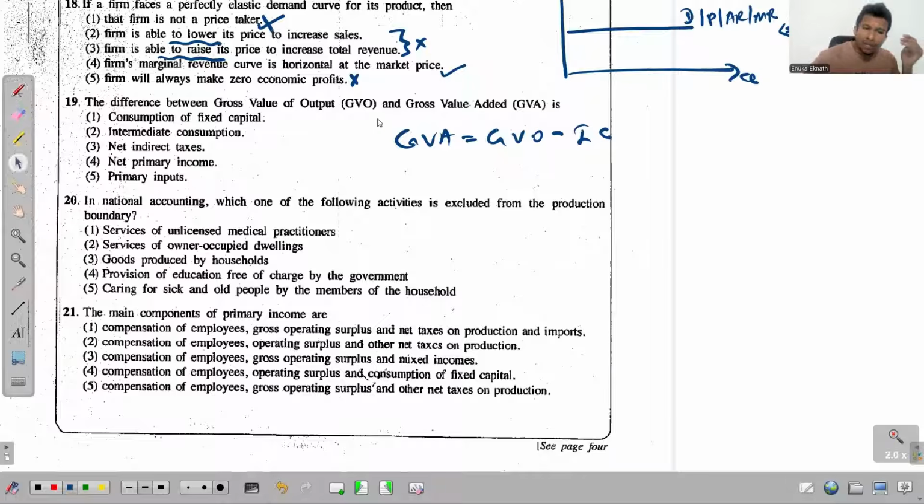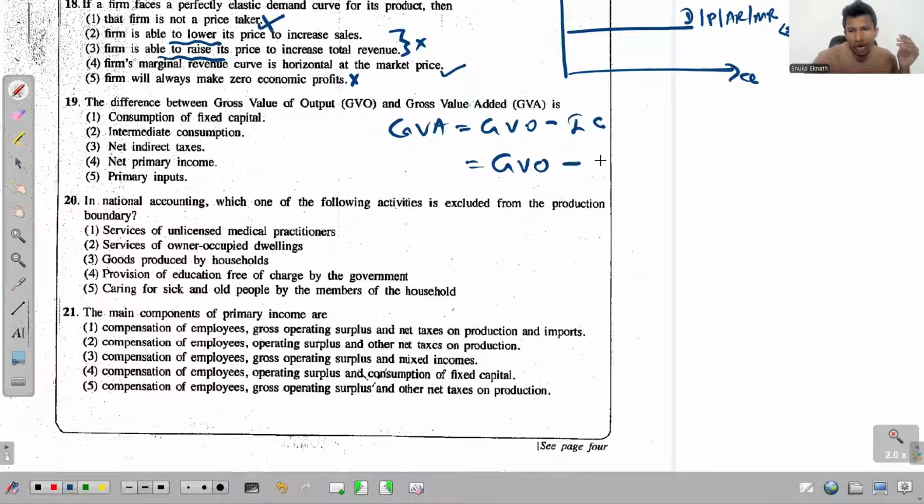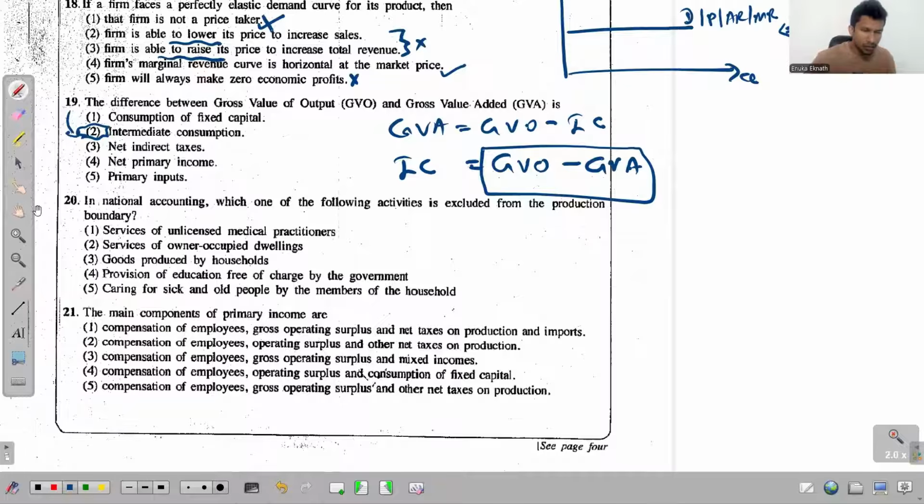So if you know this very simple equation, what's the difference between these two, GVO and GVA? See, you simply send this one to this side so that you can send this IC minus IC to the other side, so it becomes plus. Then intermediary consumption is equal to the difference between GVO and GVA. And what's the answer? It's about intermediary consumption, right? So second one is the answer.